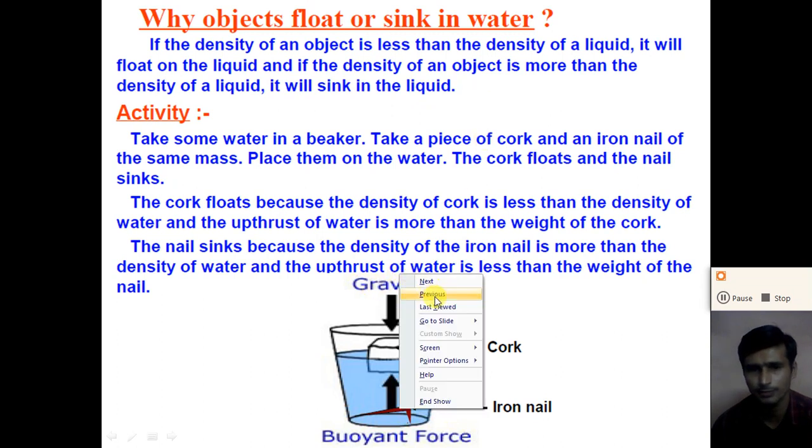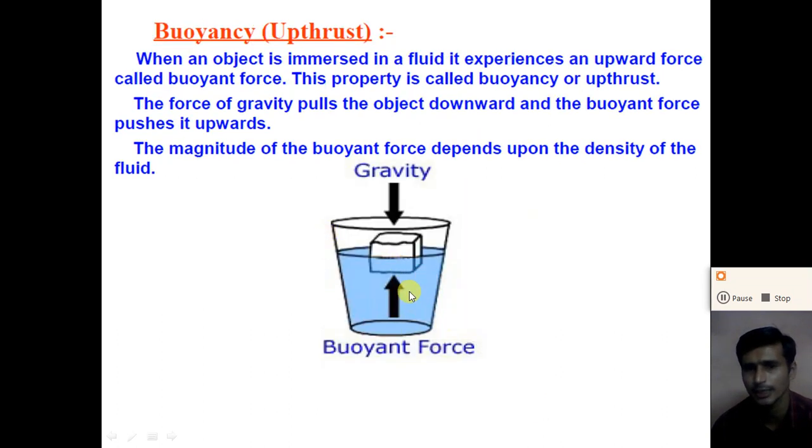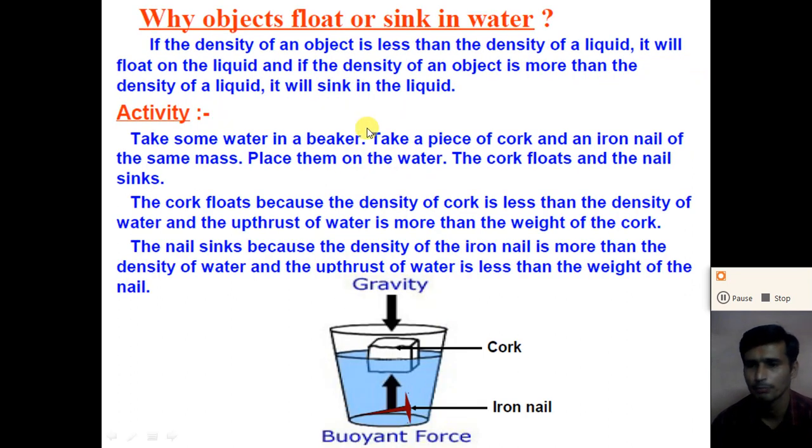When the object is placed in the liquid, if its density is more than the density of the liquid, the gravitational force is more than the buoyant force, and the object will sink. But if the buoyant force is more than the gravitational force, the object will float on the surface of the liquid.